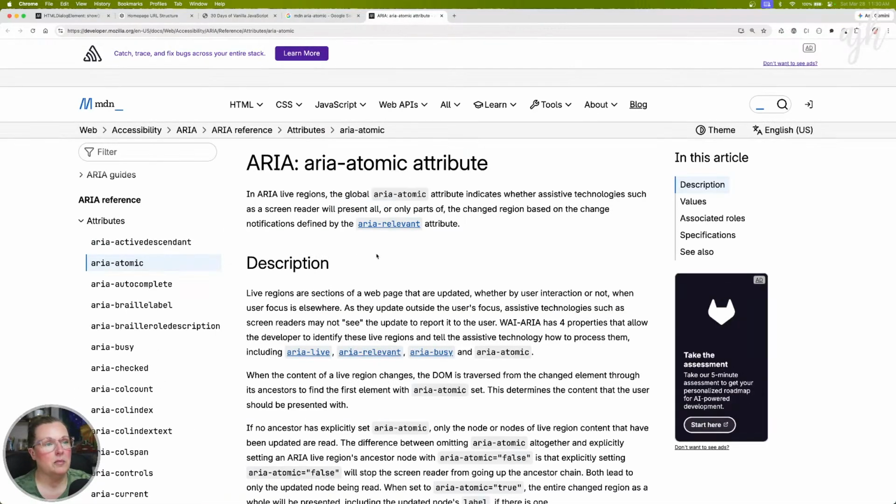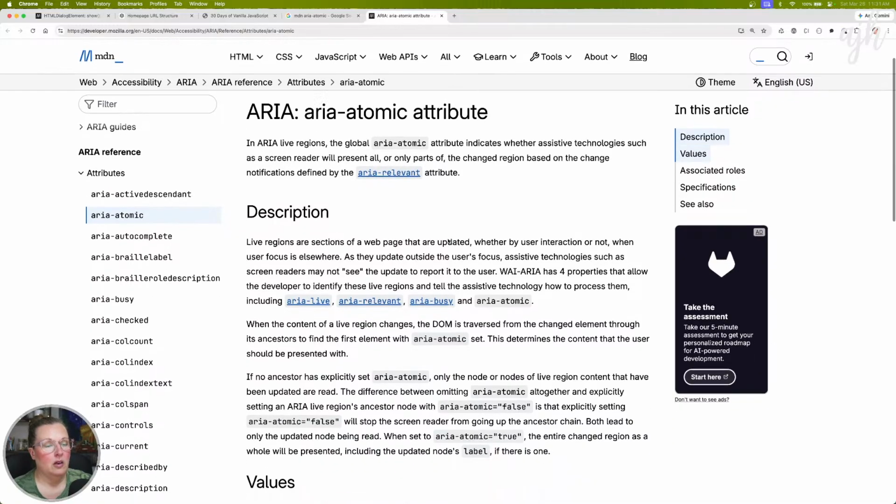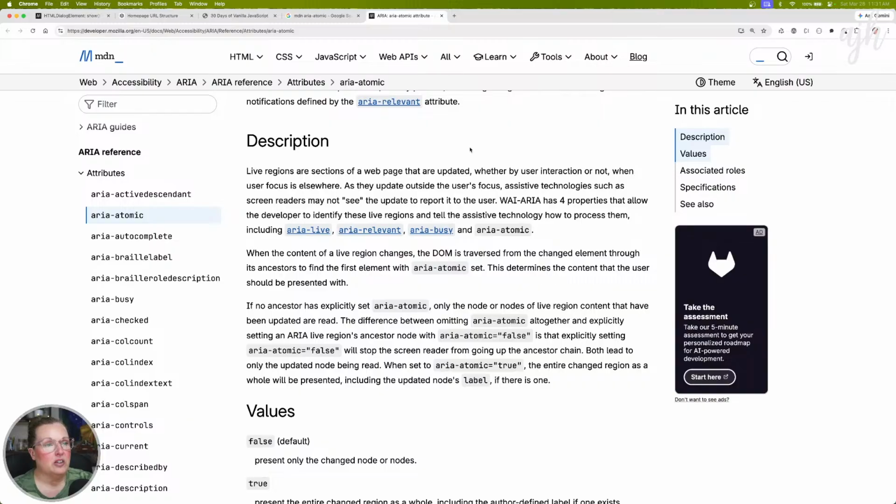The ARIA atomic attribute. In ARIA live regions, the global ARIA atomic attribute indicates whether assistive technologies such as a screen reader will present all or only parts of the changed region based on the change notifications defined by the ARIA relevant attribute. Live regions are sections of a web page that are updated, whether by user interaction or not, when user focus is elsewhere.